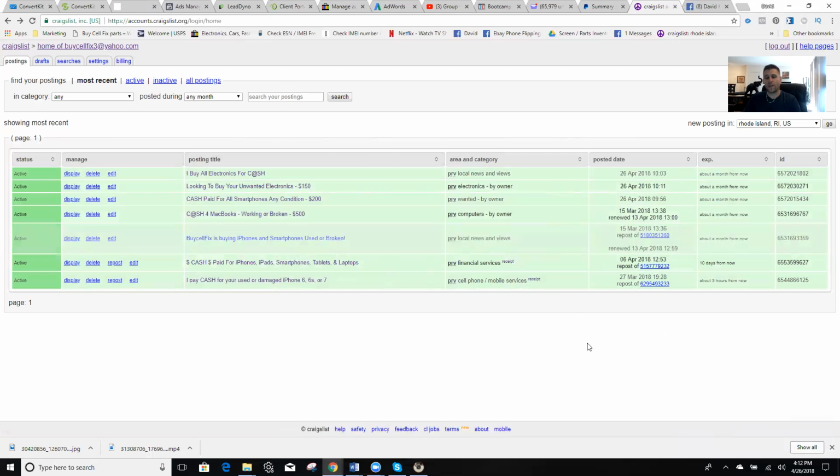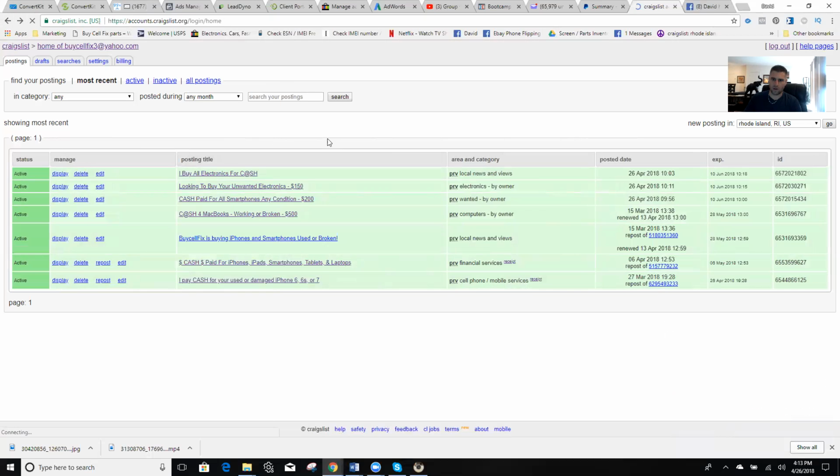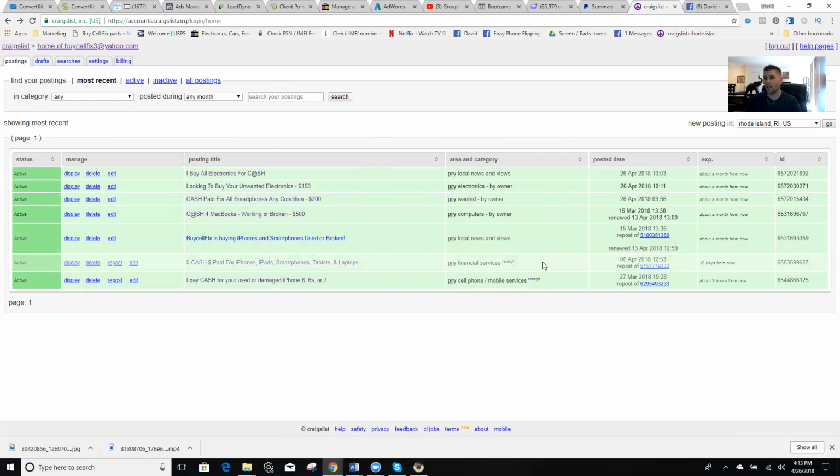All right, so that's how to handle the paid ads on Craigslist. It's just like posting a regular ad, except they'll ask for your credit card information at the end. Really simple, and it says receipt there, and they show you how much you paid, and it sticks up for a good month, and you don't have to renew them. So when I say post 3 ads a day, you don't have to post 3 paid ads a day. You just have to post 3 ads. So you can post 3 free ads, and maybe once or twice a week do some paid ads.